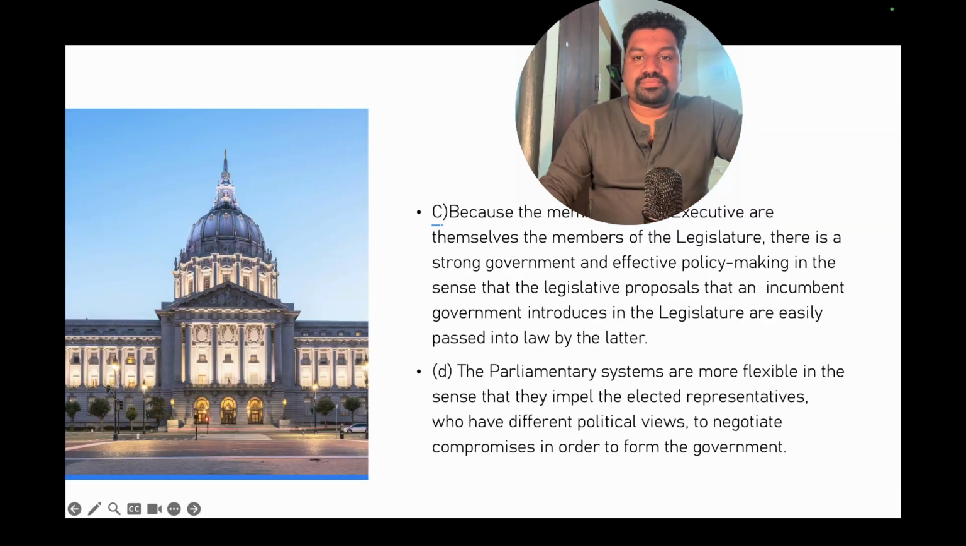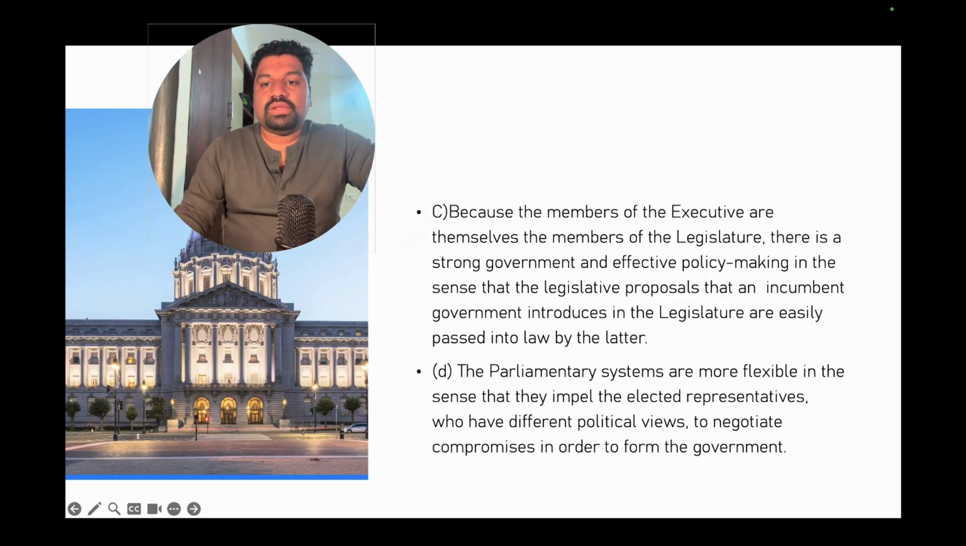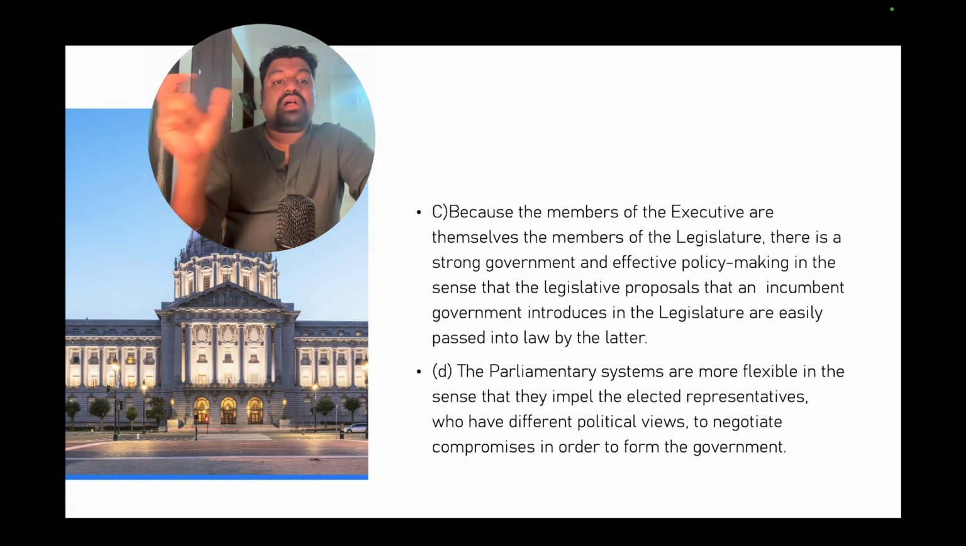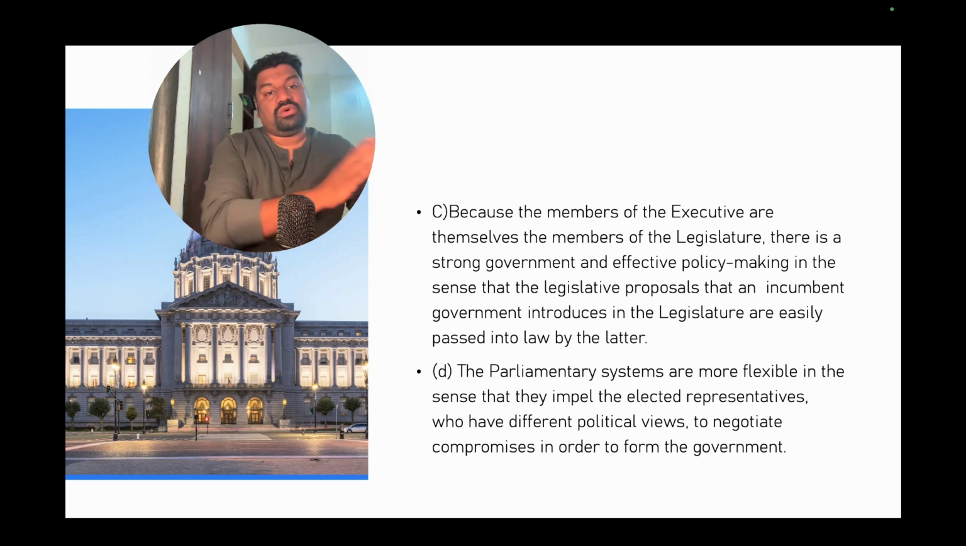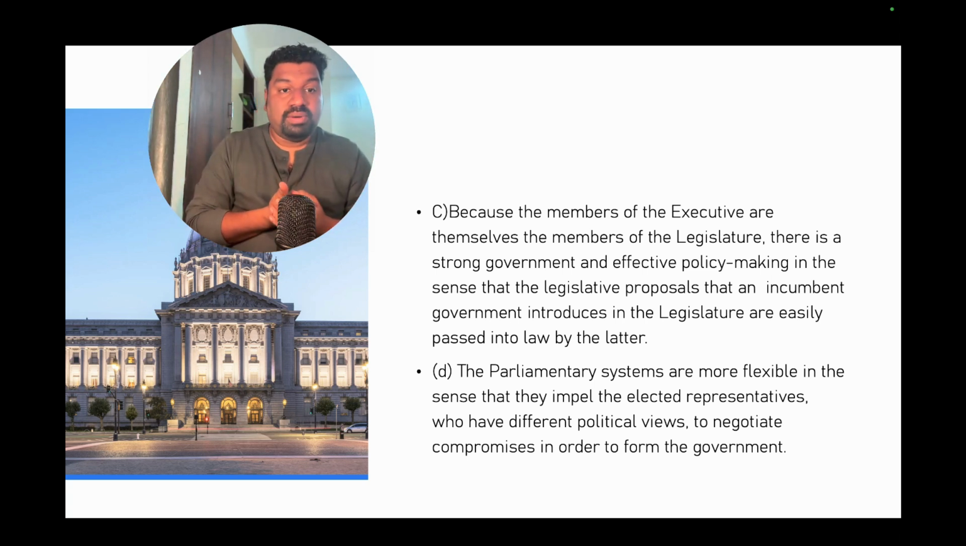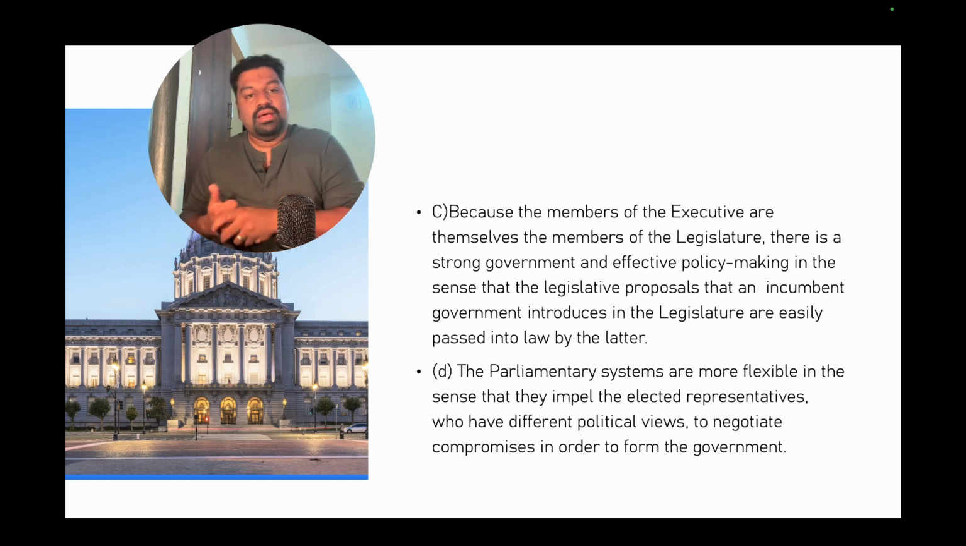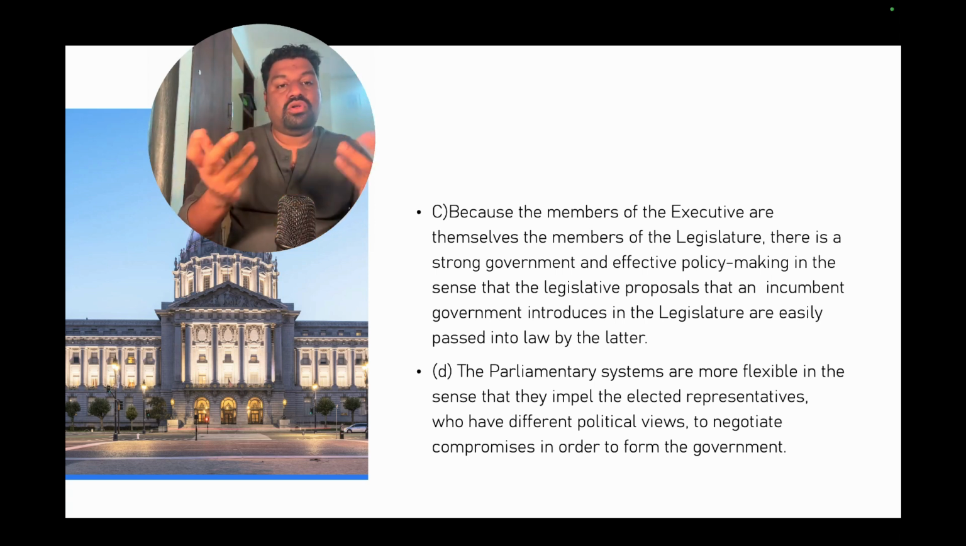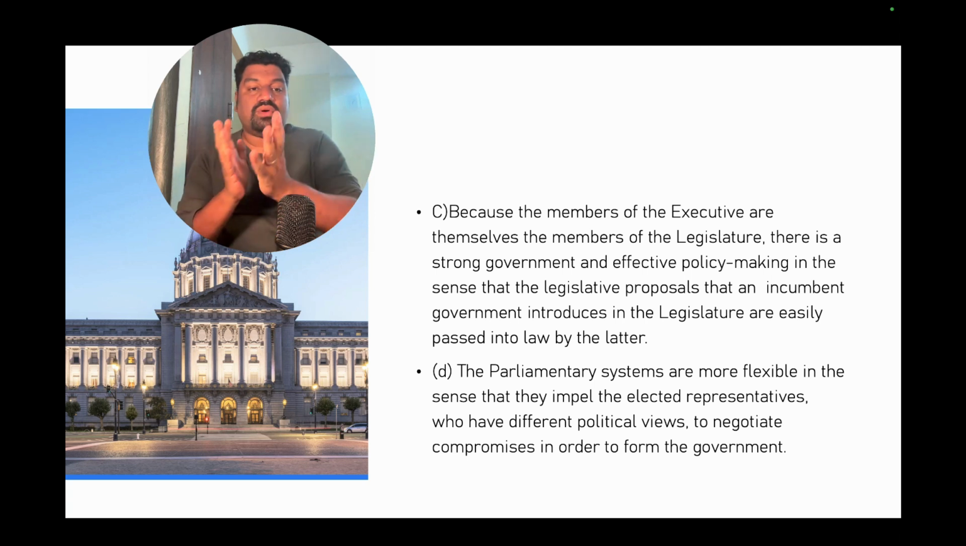Because the members of the executive are themselves members of the legislature, there is a strong government and effective policy making, in the sense that legislative proposals that an incumbent government introduces are easily passed into law, because there is no clear-cut demarcation between the executive and legislature. Most of the time, the laws passed by the legislature can easily be executed by the executive, because they know why they made the law and how it can be implemented. That is one of the advantages.